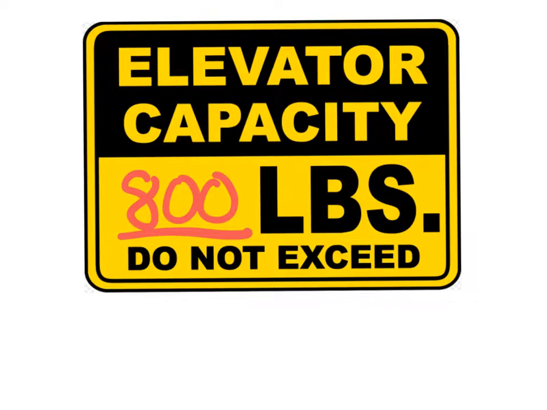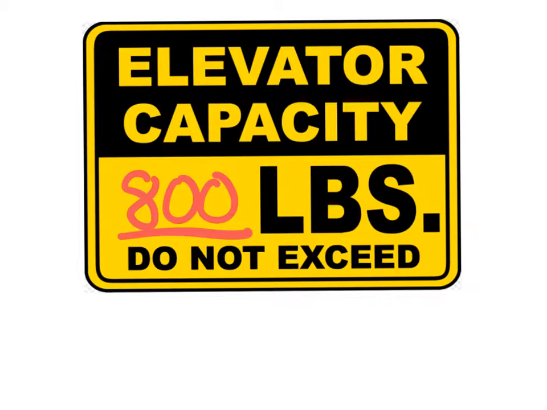You ever get on an elevator? Usually they have a sign. It's probably not yellow, but it's definitely there. You just look for it. It'll tell you elevator capacity limit, and it'll tell you a certain amount of pounds, right? It says do not exceed. This does not mean that there's like an 800-pound fat person getting on the elevator. That's not what it's talking about. You got to count how many people are getting on there, and think about how much total weight you have there.